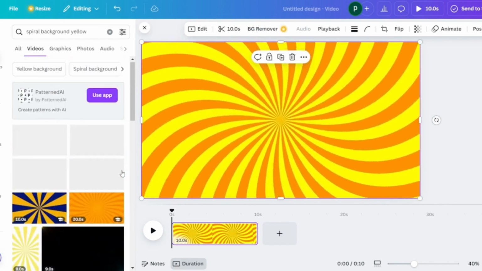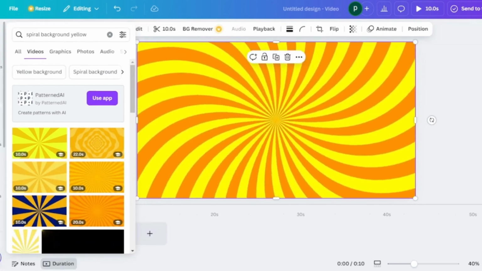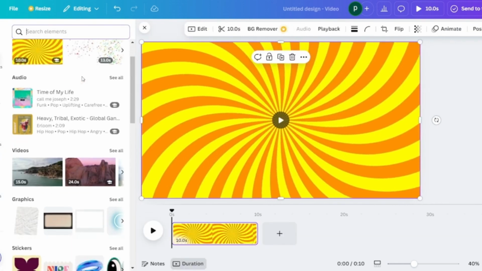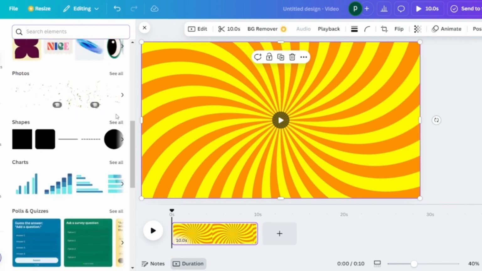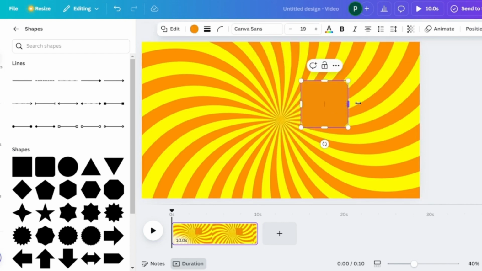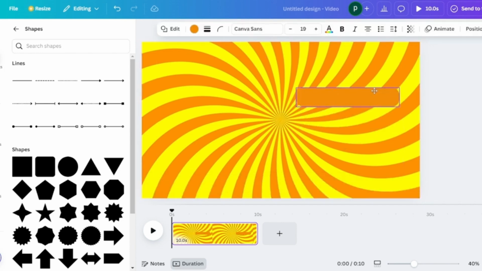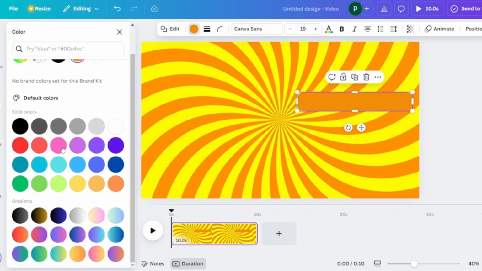Now as next step, we want to go and add shapes to it. These shapes will act as placeholder for all your answers. Now go back to the elements and click on shapes. Now once you are on the shape, select the rectangle which has curved borders. So now you shape these rectangles so that they are able to accommodate the answers. You can adjust the size accordingly, you can adjust their positions, and then change the color to whatever the color you like. Choose more catchy colors with good contrast background so that they become more appealing in nature.